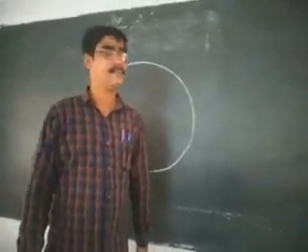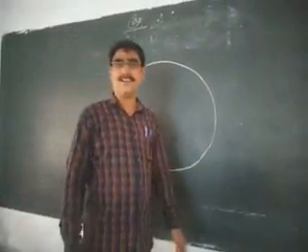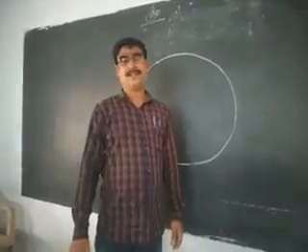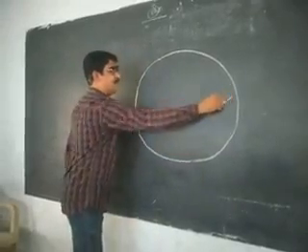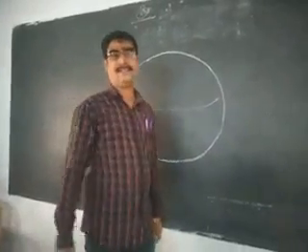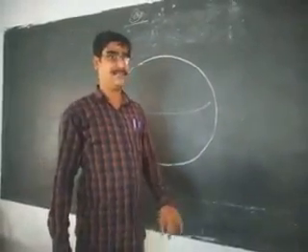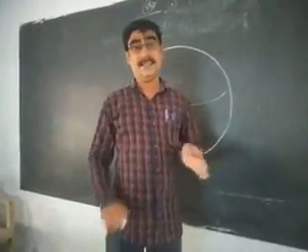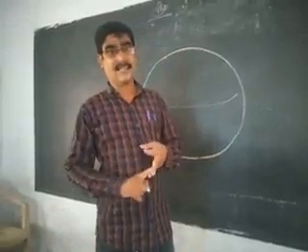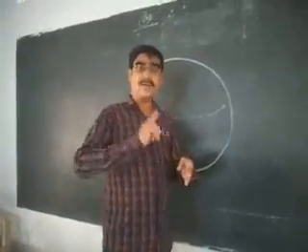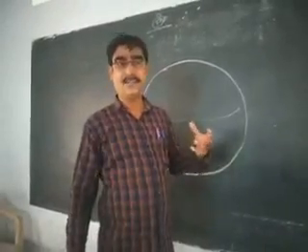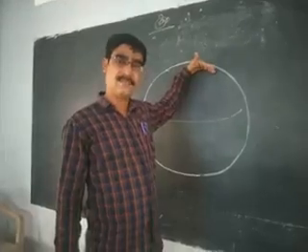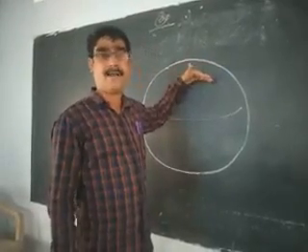Hi children. In the previous session we have learned about the latitudes. So what are latitudes? Latitudes are the horizontal lines. Already we had discussed in the previous class. See, these are imaginary lines. Latitudes are also called circles. They are drawn around the earth, so they are called circles. They are parallel to each other, so they are also called parallels.